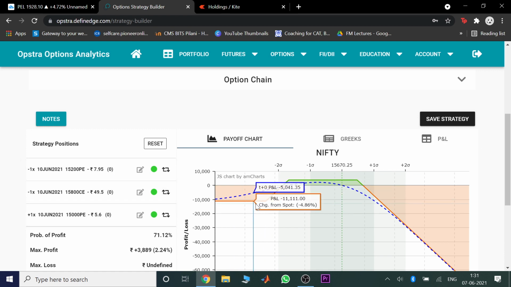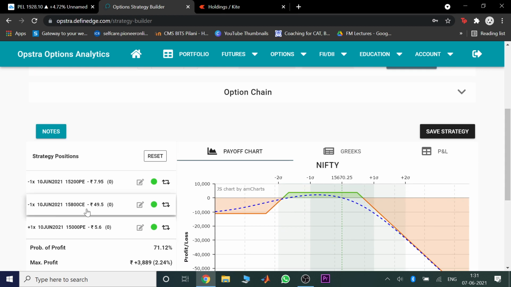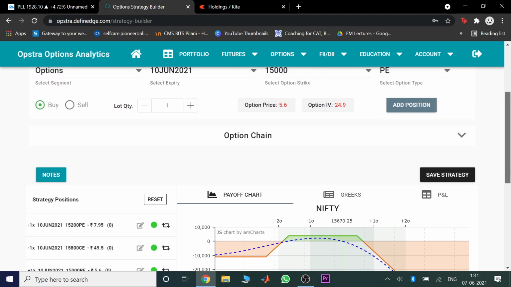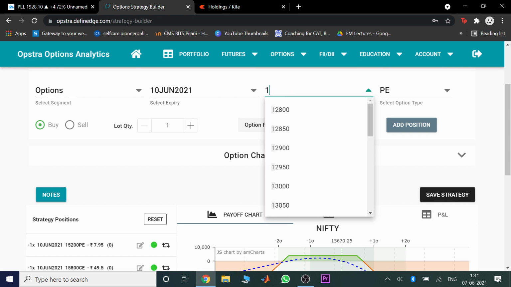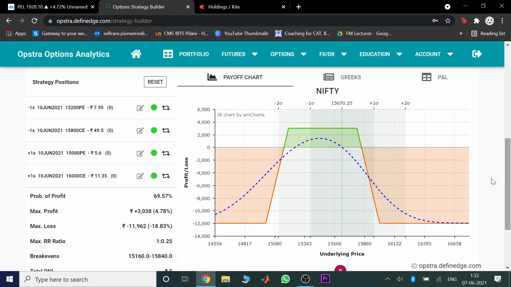So you can see the left side of this chart, the risk is hedged. Now you don't have unlimited loss on this side. Now similarly on the upper side, I have sold a 15,800 call option. So to hedge this, I will buy a call option with a strike price greater than 15,800. So I'm getting 49.5 from this, and then I will buy a call option to hedge this. Now let's say I buy a 16,000 call option here.